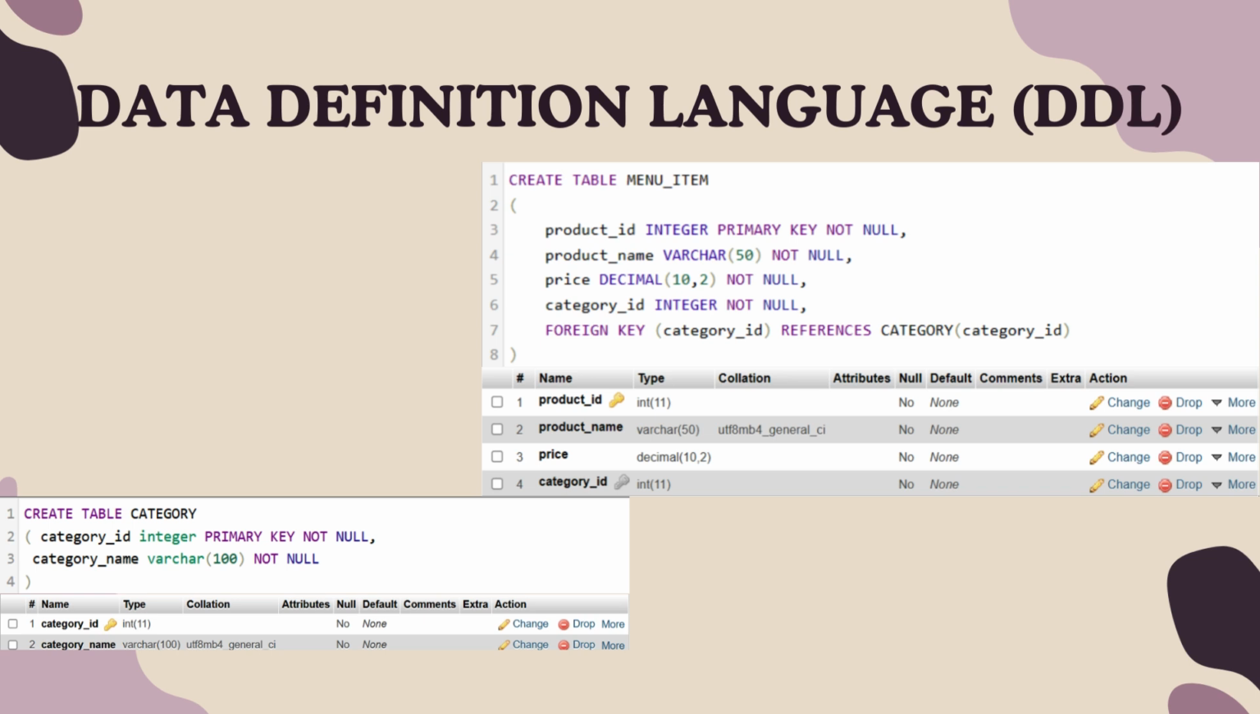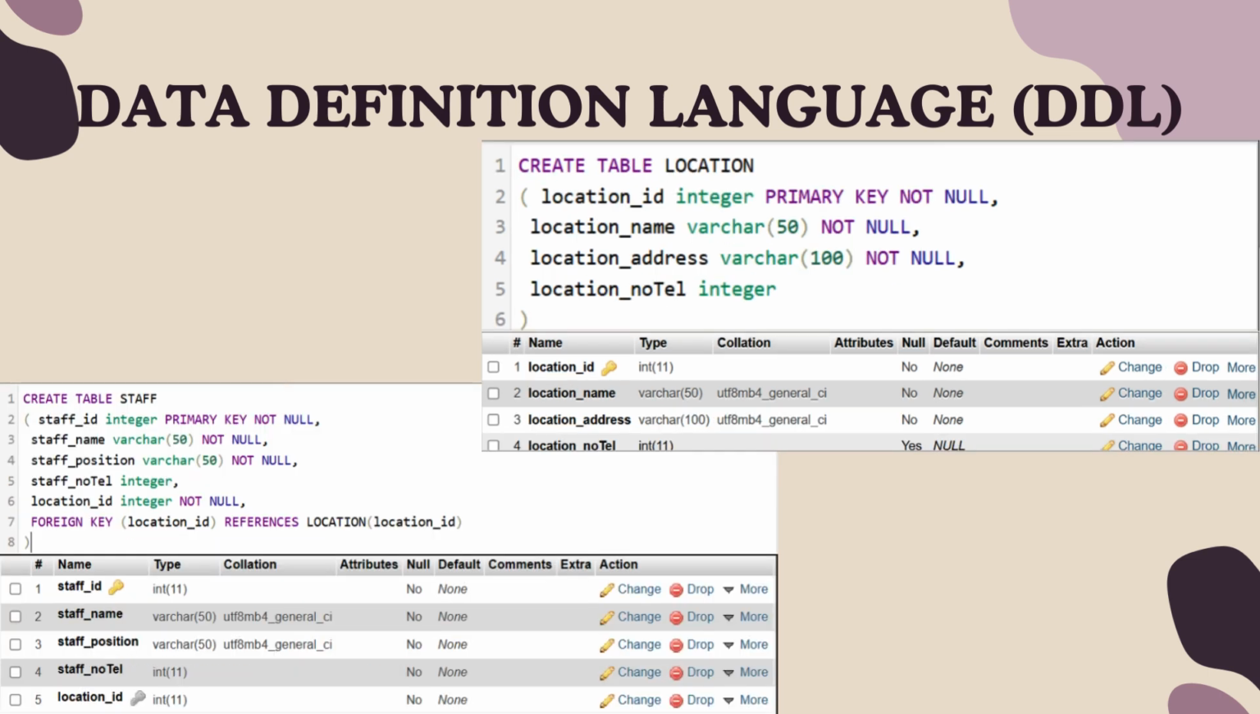Next, we create a table for category which has category ID as the primary key and category name for the attribute. Next, we create a table for location and we use location ID as the primary key, location name, location address, and location number telephone as the attribute. For staff table, we use staff ID as the primary key, staff name, staff position, and staff number telephone as the attribute, and we derive location ID from location table as a foreign key.